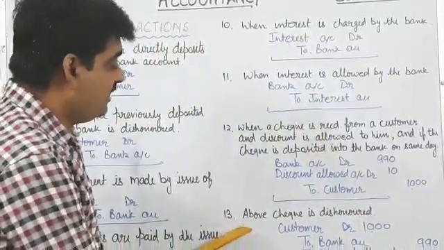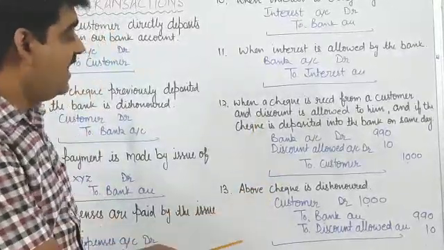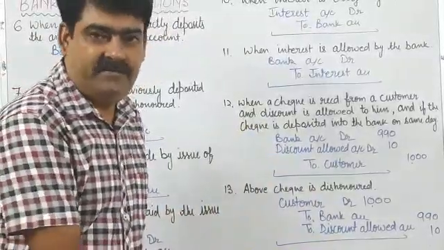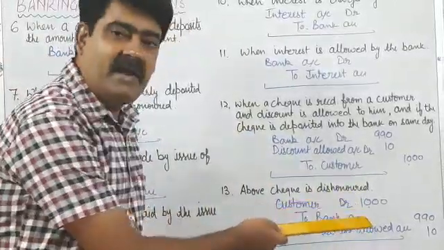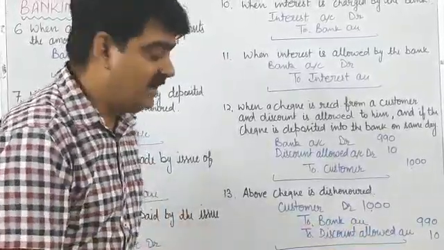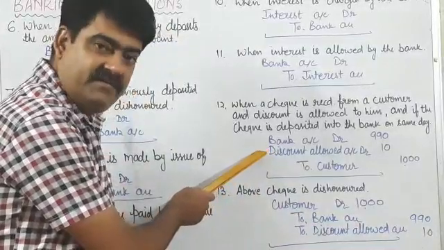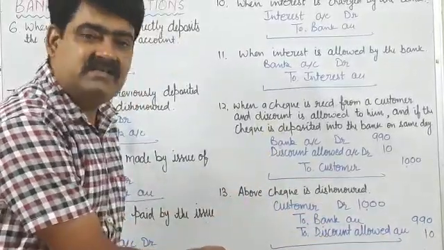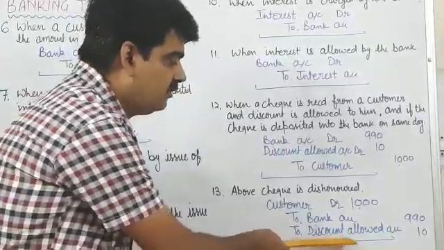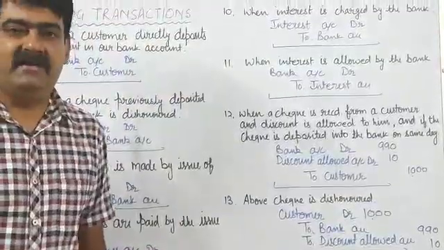Now next point, if above check is dishonored, so in that case again you can see we will return this check to customer, so who will receive this check? Obviously customer, so customer's account will be debited, and who will give this check? Obviously bank, so bank account will be credited, and this time whatever discount we have allowed at the time of receiving this amount, we will cancel that discount, so that is why here in credit side we have written discount allowed. So like this we will pass all banking transactions.